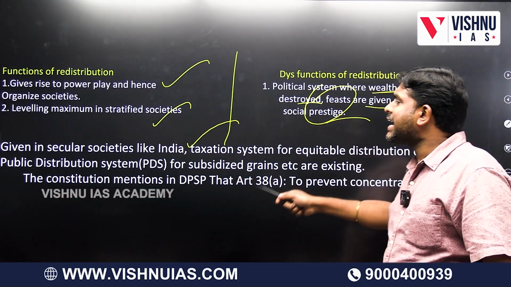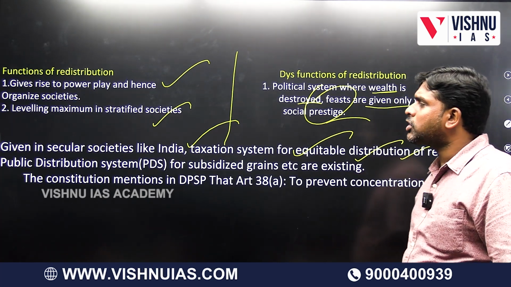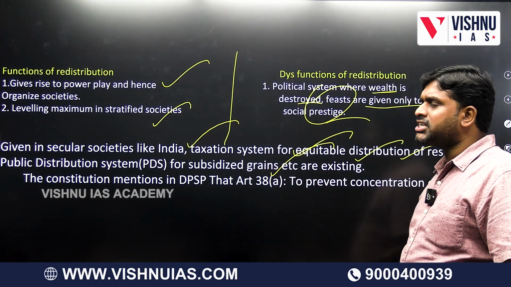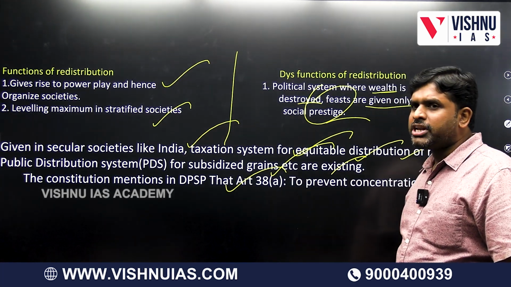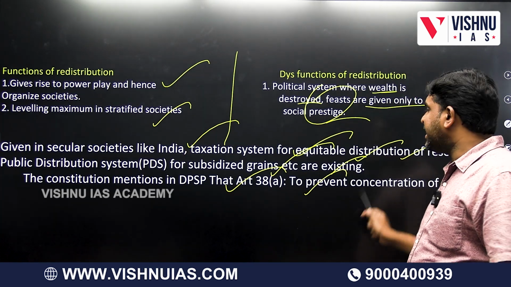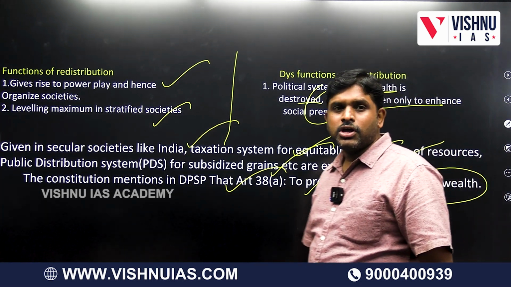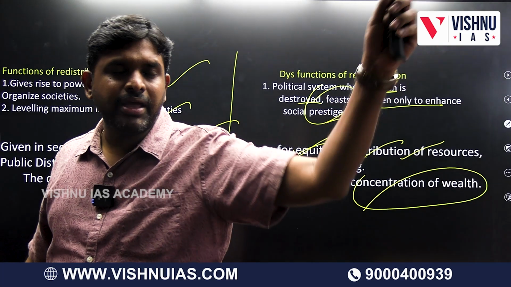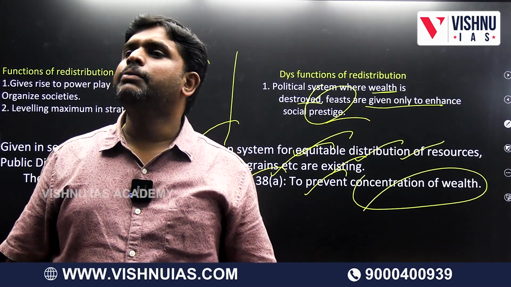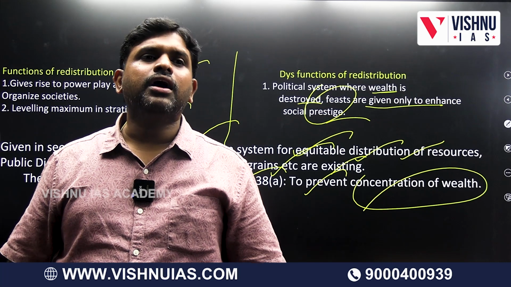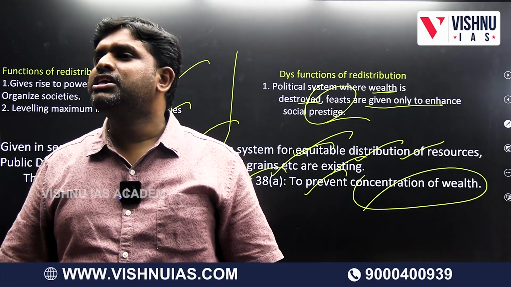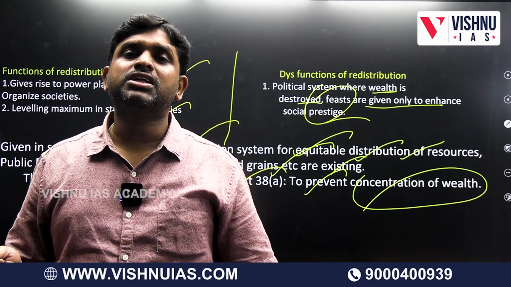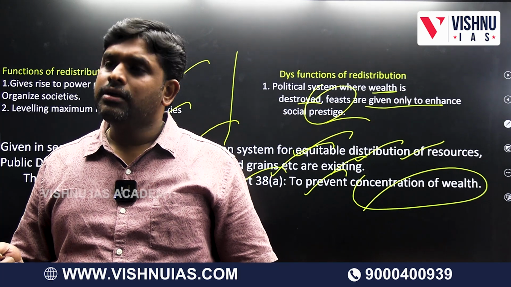Given in secular societies like India, there is a taxation system for equitable distribution of resources, and the public distribution system for subsidized grains exists. The Constitution mentions in the DPSP, Article 39, that concentration of wealth should be prevented, so that wealth will be taken and redistributed. It is there in the DPSP. It is present in the public distribution system. It is also present in our taxation system. That is the reason we have a progressive taxation system. What is a progressive taxation system? With respect to income, there will be taxation.